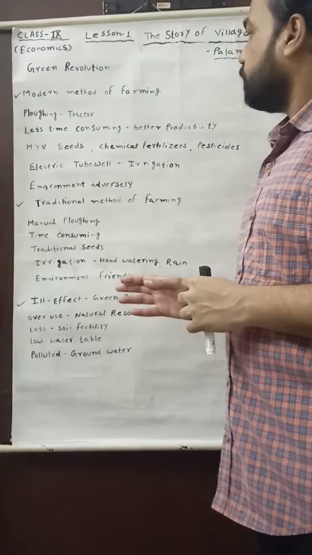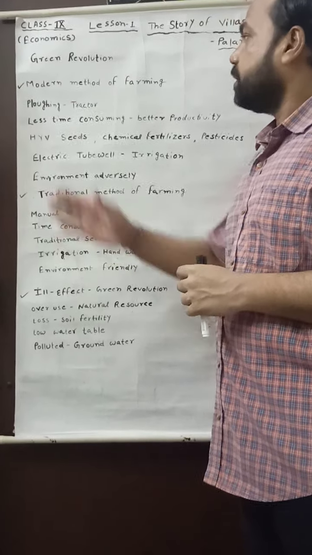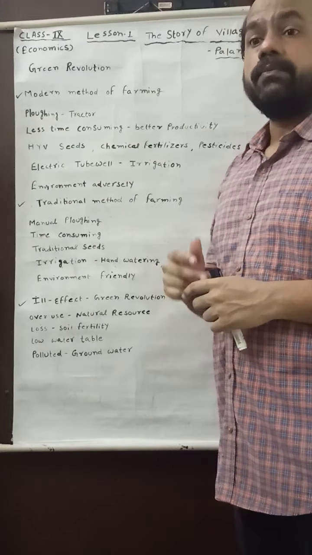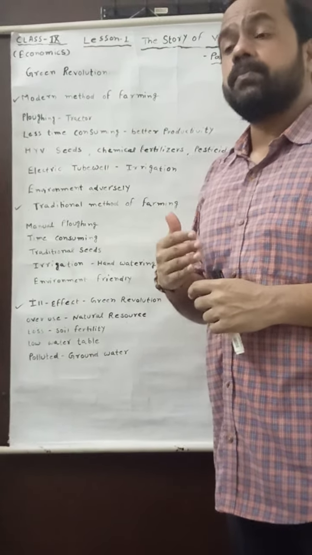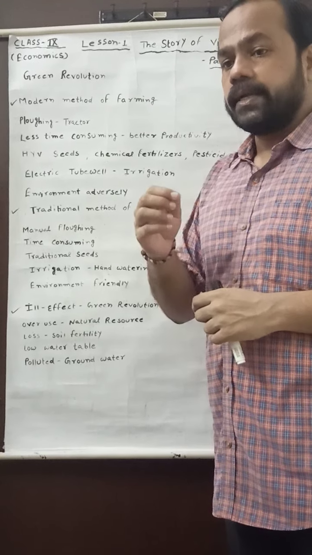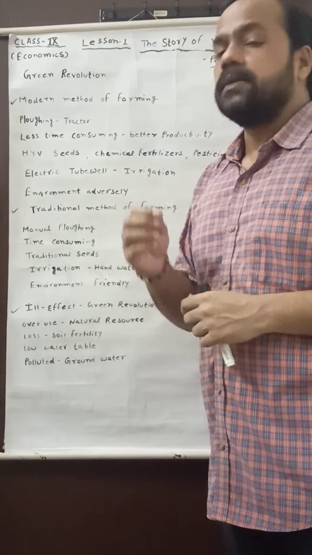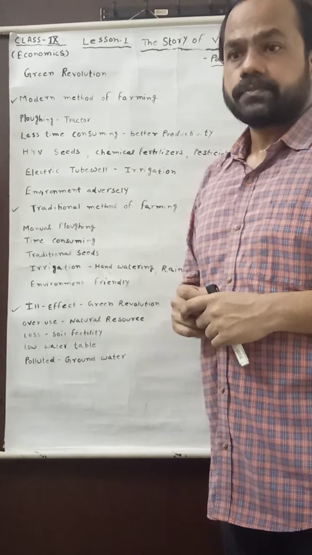So you may see what I have written on this whiteboard, that the modern method of farming brought various positive changes, and no doubt it is the positive result of the green revolution.